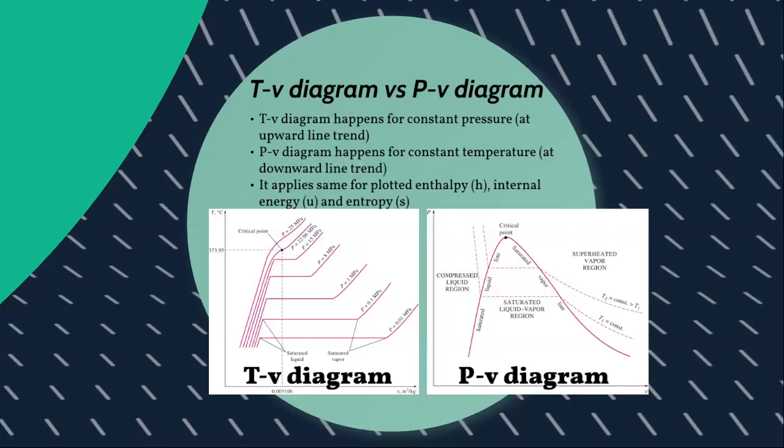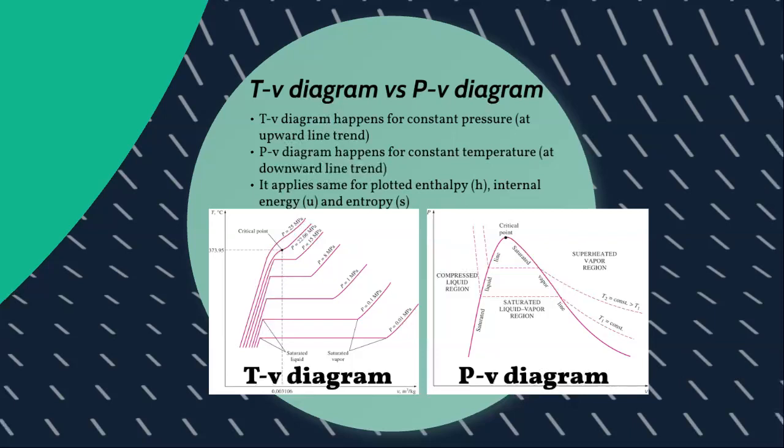Now, another graph to be aware of is the pressure versus specific volume diagram, which, contrary to the temperature versus specific volume diagram, shows the plot of pressure and specific volume at constant temperature. So, let's say you keep your system at constant temperature, or isothermal, then you are plotting changes of pressure throughout the phase change. You will notice that the track shows a trend with respect to the specified temperature.